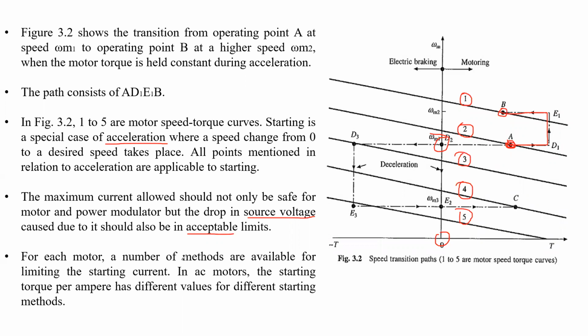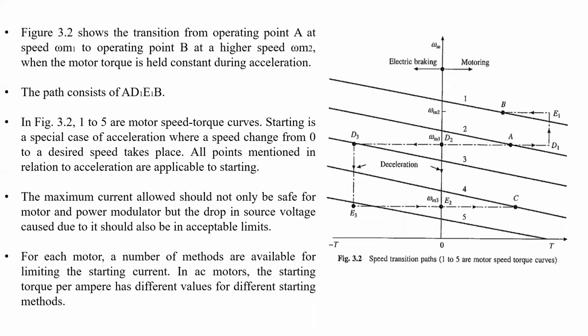You have studied the starters, right? So what we can say, all these starters we are using to keep the current at the limit value at the time of starting. All these starters are used for limiting the current at the time of starting for smooth start operation. Is it right? Did you get the point?